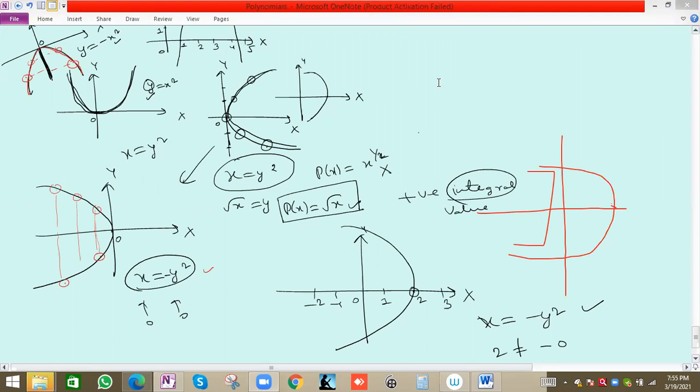3. What is 3? Equation we have to write. Equation is like this one, x is equal to minus y square. So a similar type of equation we have for this graph. This is y. Last one minute, then we'll see how we can obtain it, because we have to apply the shifting concept basically. This is 0, 0, meaning the original position. Now these are shifted 2 units to the right hand side.